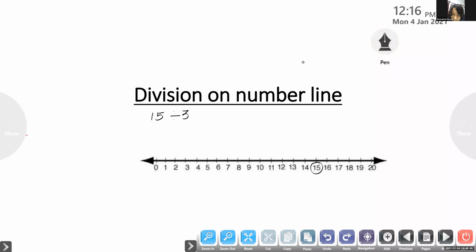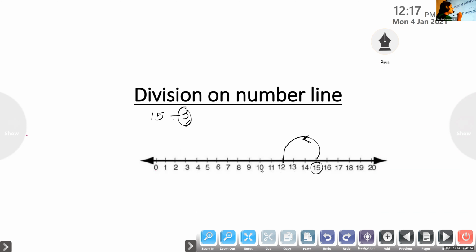By which number do we have to do the jumping? 3. Yes. Next we have to check the divisor. Here it is 3. So we have to do backward jumping by 3. So we have to check the third number. 1, 2, 3. Where did we reach, my dear? 12. We have to do this till we reach 0.